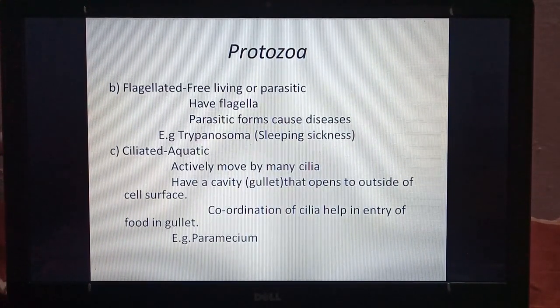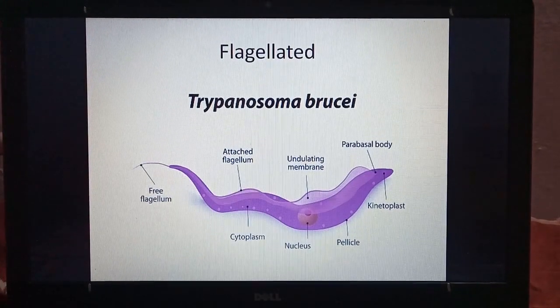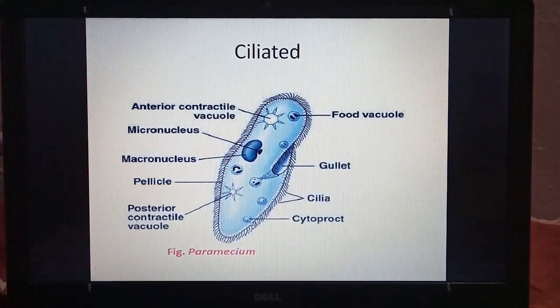Example is Paramecium. Here we can see Trypanosoma brucei. This is a species which causes sleeping sickness. The main point is that it has a flagellum. Paramecium. In Paramecium we can see the gullet and surrounding many cilia. So the cilia vibrate and food moves into the gullet and enters the body.